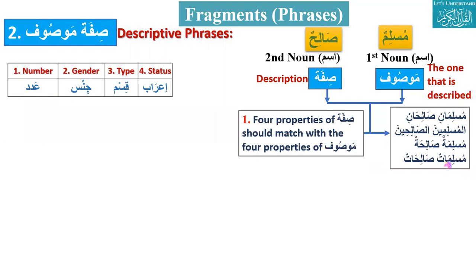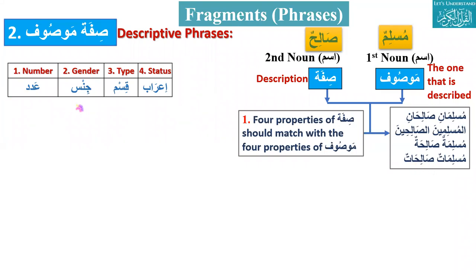Let's go to the first property, number. Do they match? Are they dual? Muslimatun is singular, Muslimatani is dual, Muslimatun is plural, Salihatun is plural. Plural, that's it. The second is gender. Both are feminine here.